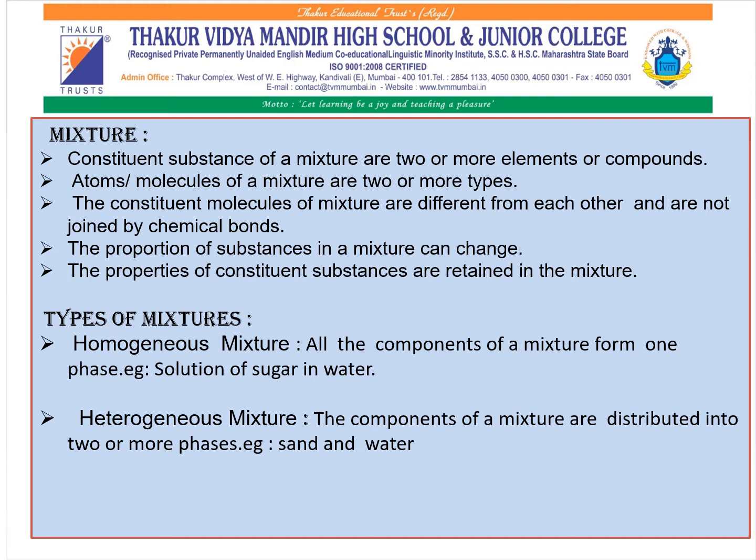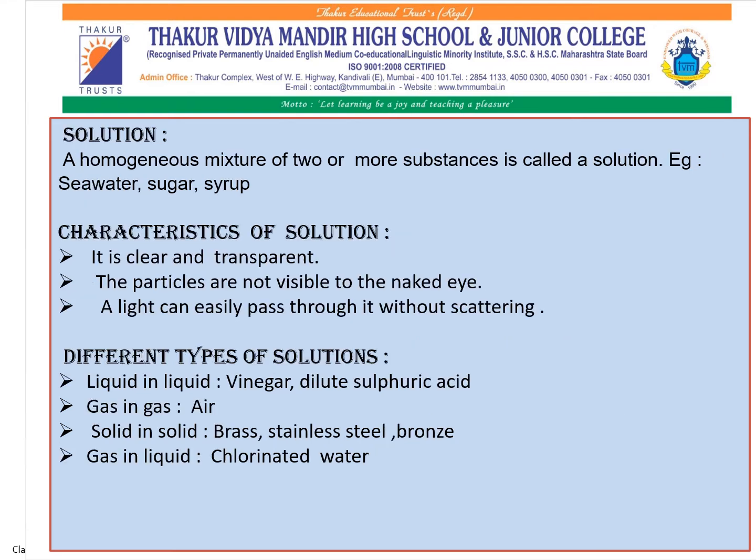Before understanding homogeneous and heterogeneous, you need to understand what a phase is. The part of the matter with uniform composition is called a phase. First, homogeneous mixture: all the components of a mixture form one phase, that is, a solution of sugar in water. Next, heterogeneous mixture: the components of a mixture are distributed into two or more phases, that is, sand and water.